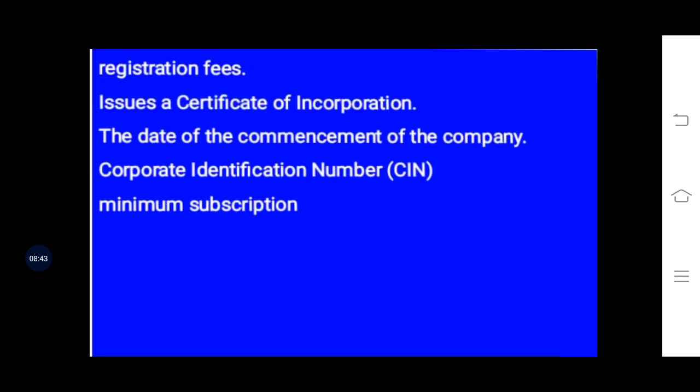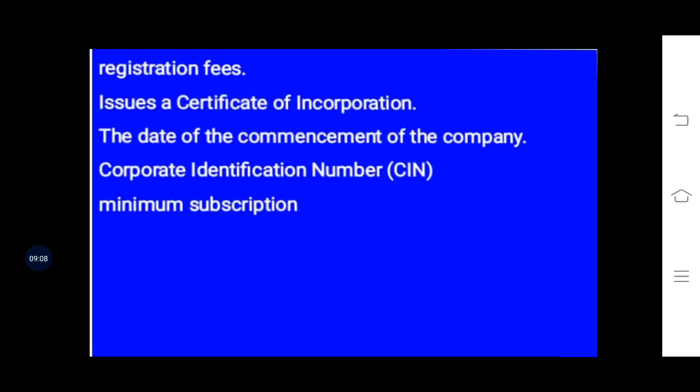And after that, they will have to mention the authorized capital and all that, which is mentioned in the Memorandum of Association. So now they can issue the shares after getting the CIN and COI, that is the Certificate of Incorporation. After that, they can issue shares.